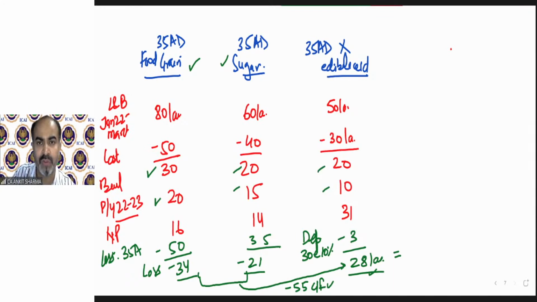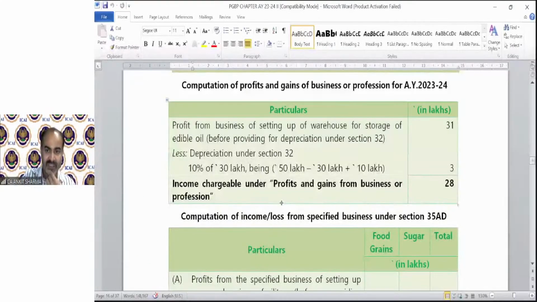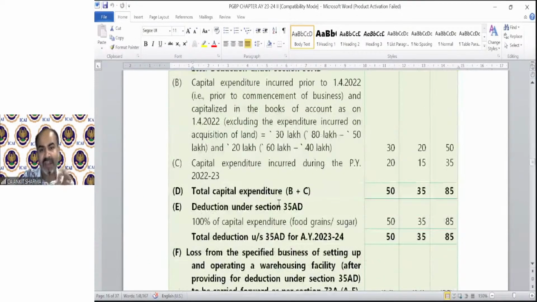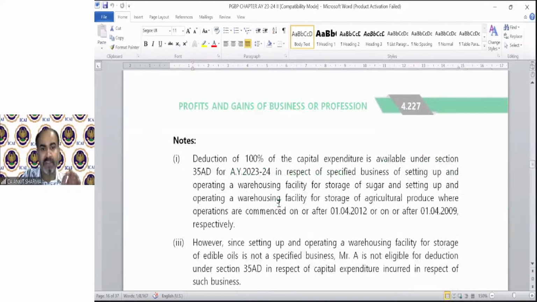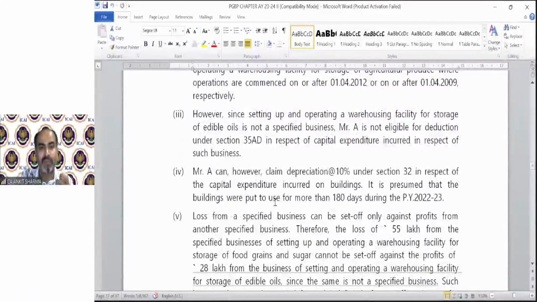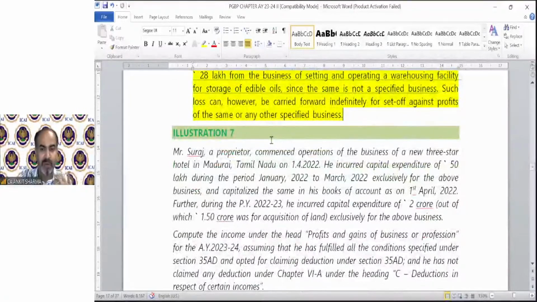As per the provision, let's move to the provision. You can say the profit chargeable under section is 28 lakh, and the losses are 34 and 21, so 55 lakh rupees of losses are there, which can be allowed as deduction or not. And the other business, we cannot set off this with the edible oil business, because that does not fall under the section 35AD business category. If it is a section 35AD business category, even if it does not claim deduction, then only we can set off. Illustration 7, I prefer that you should try yourself.